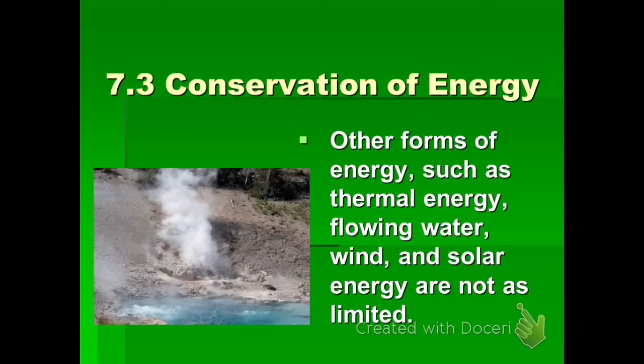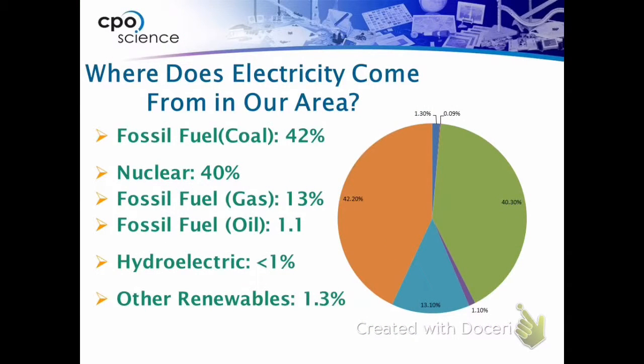wind, thermal, etc. And finally, here's a little graph that shows you where electricity in our area comes from. You can see that most of our energy is from fossil fuels, and this is actually not as high as many parts of the country because we live very close to a nuclear power plant, so that's why our nuclear is so high.